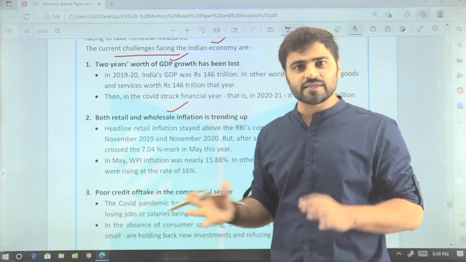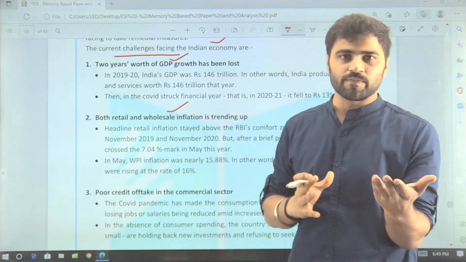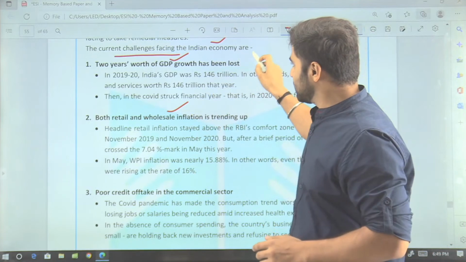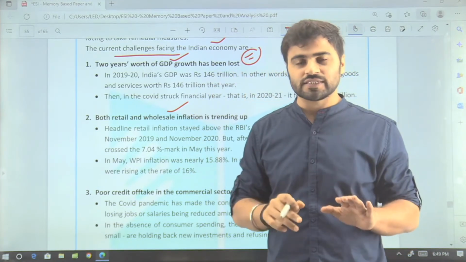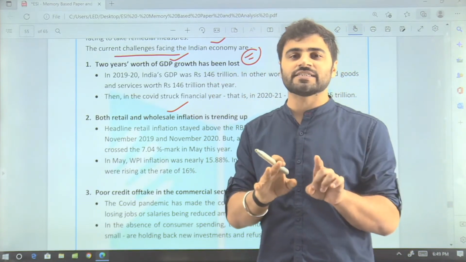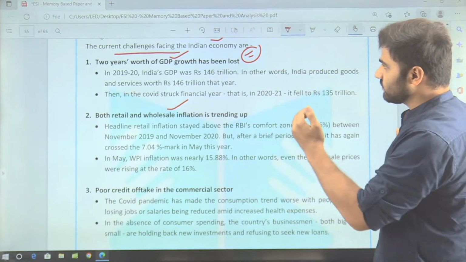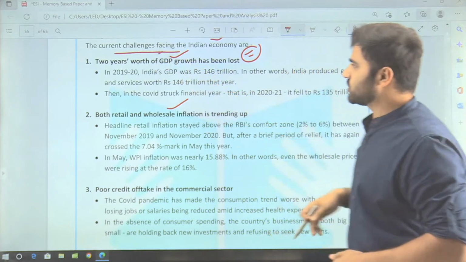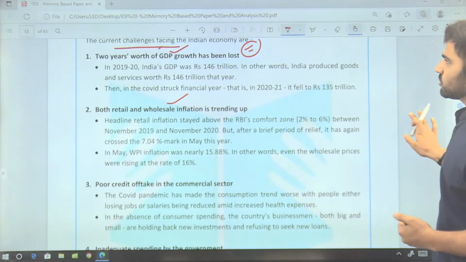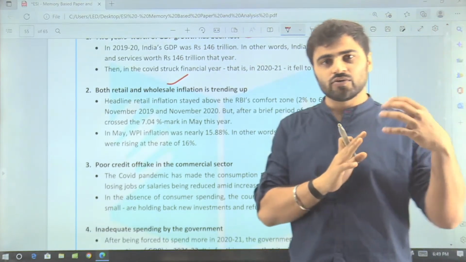Guys, these are just points, right? You can use different points also. It is not like these are the only points which you can use in your answer. You can use any point as far as you are able to justify it. So first of all, we need to mention some challenges which the Indian economy has been facing during the COVID outbreak.